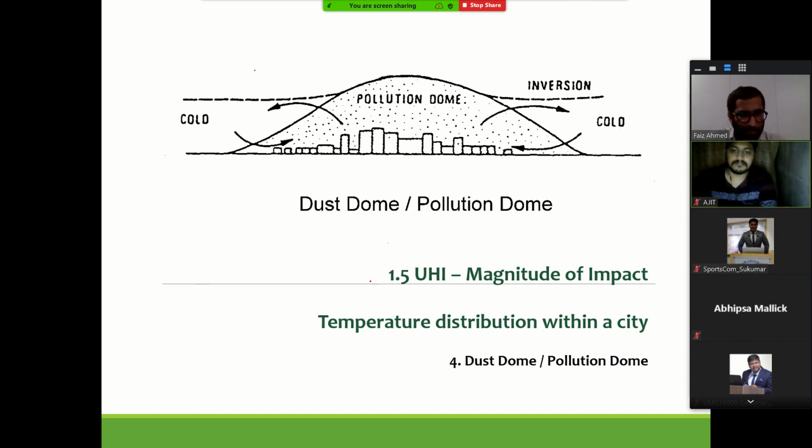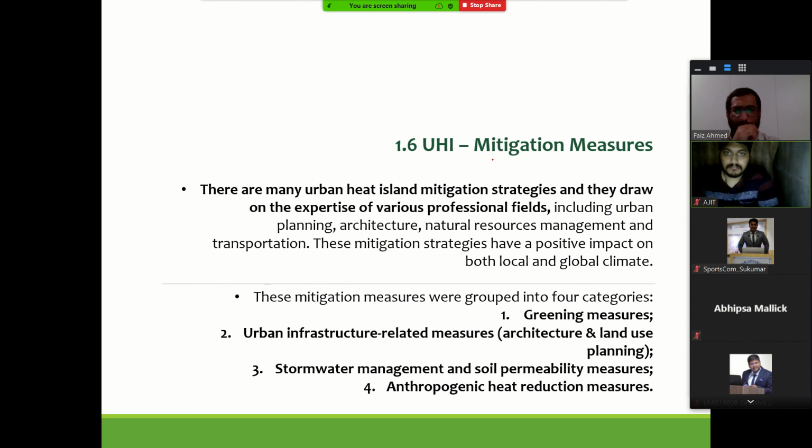There is something called a pollution dome, and where high levels of pollution are observed, higher temperatures are observed in that area. Why? Because this acts as a barrier for the heat to dissipate, and this is one thing that we should keep in mind.